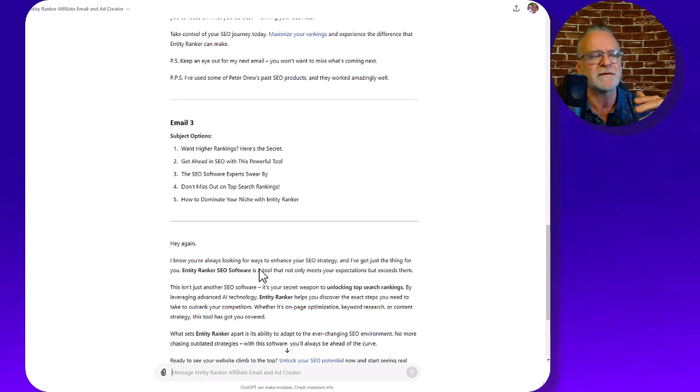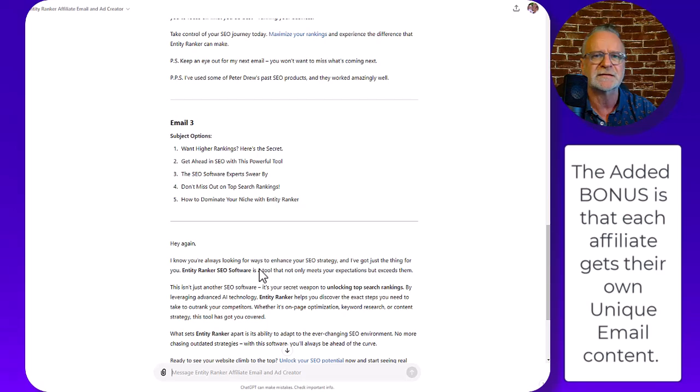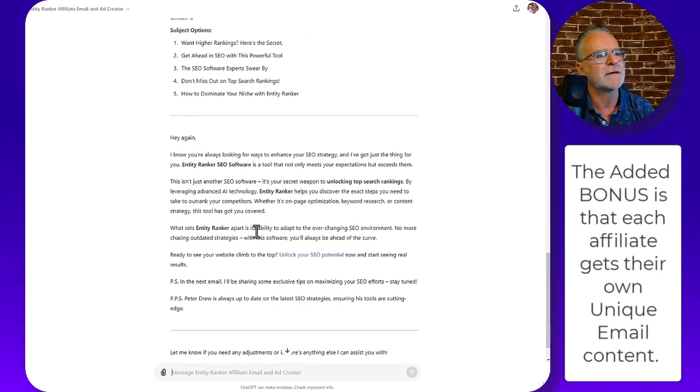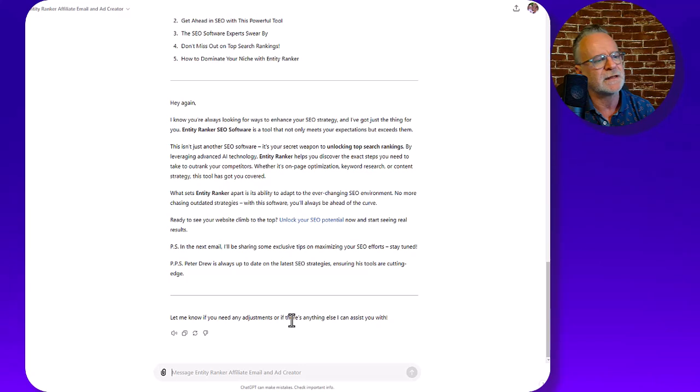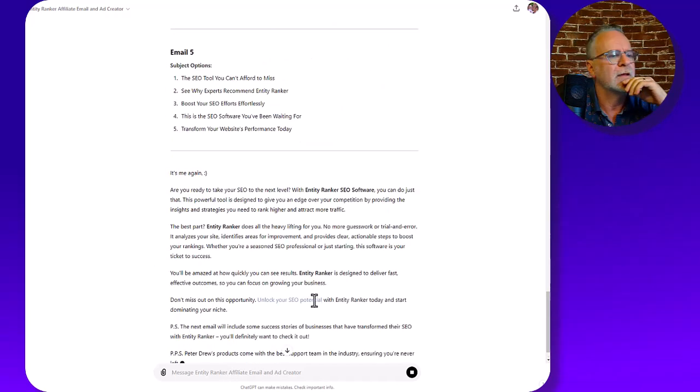Now, all of this content is sourced from the files I uploaded to this custom GPT, and I'll show you how to do that in a minute. So here's the third email. Look, this content is amazing, and that will convert really, really well. So that is the email section, and these are going to convert incredibly well. Like here you can say give me two more, and it will just do it for you just like that.